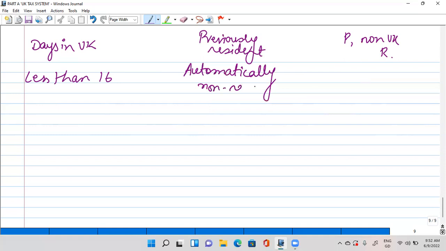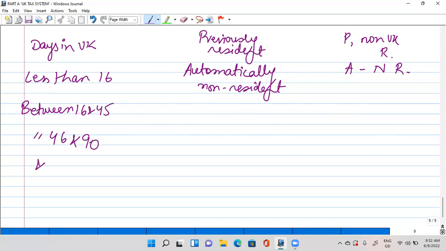Automatically non-resident. And the same for this one as well. Automatic non-resident previous. Okay, let's move forward then. If he has spent between 16 and 45 days. Let me just write down all of the days: between 46 and 90, 91 and